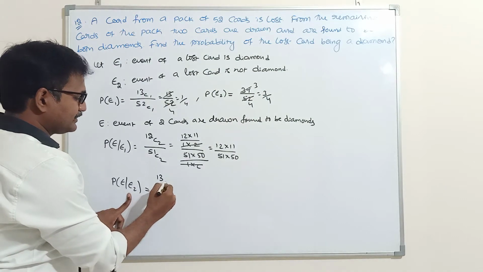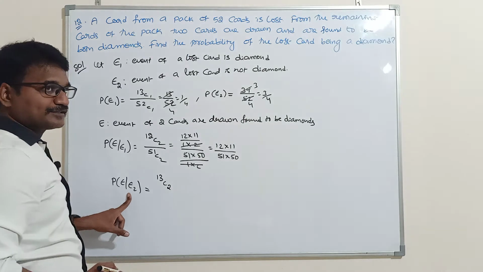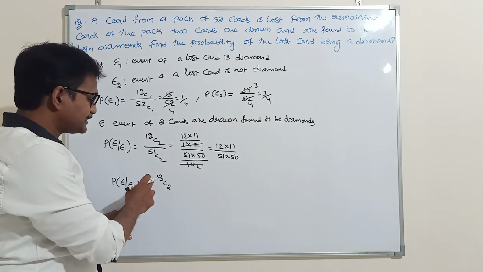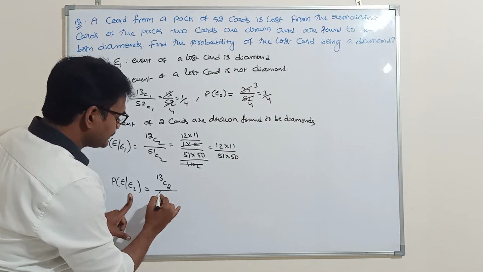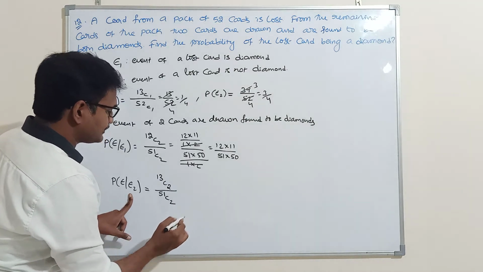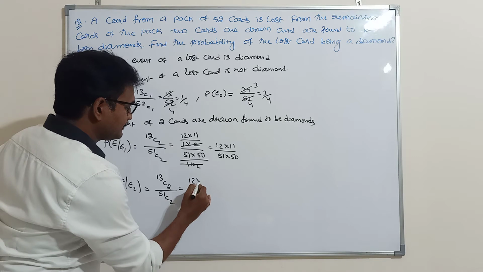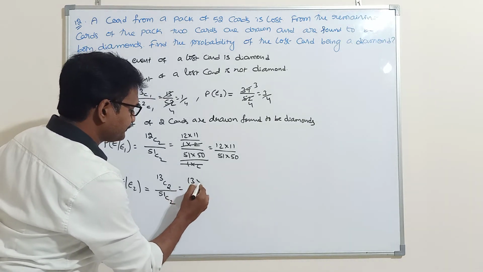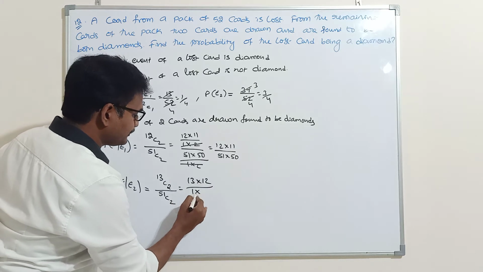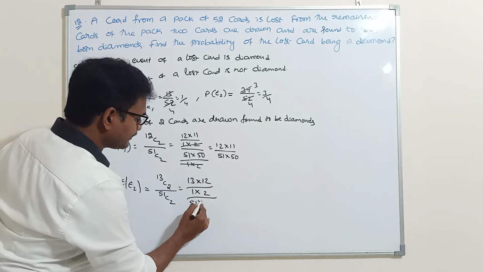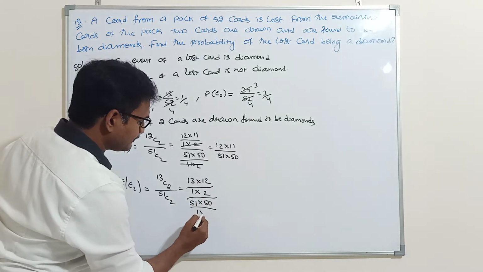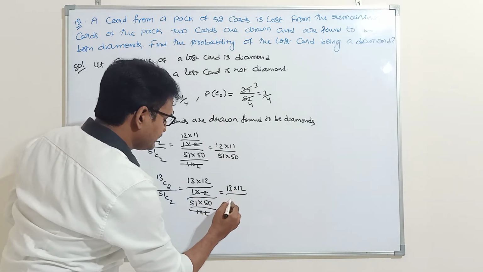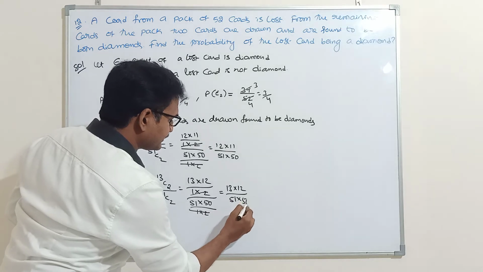Out of 13 you are drawing how many cards? 2. Drawing means selection, selection means combination. So 13C2 by 51C2. 13C2 is 13 into 12 by 1 into 2, and here 51 into 50 by 1 into 2. Both get cancelled. 13 into 12 by 51 into 50.